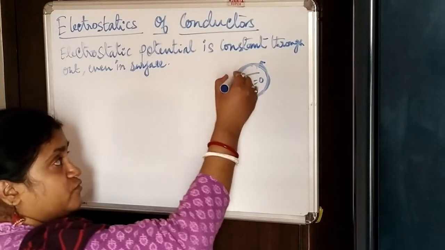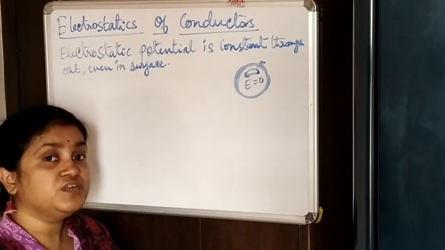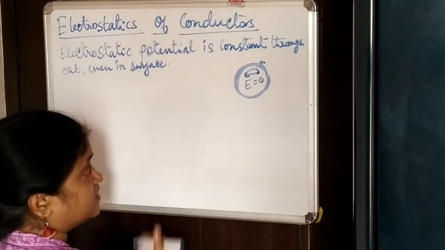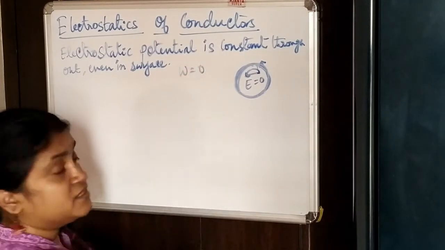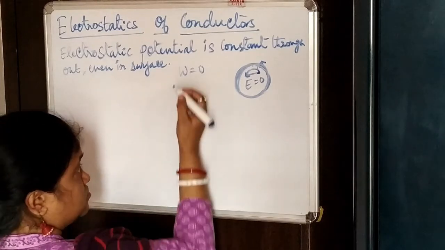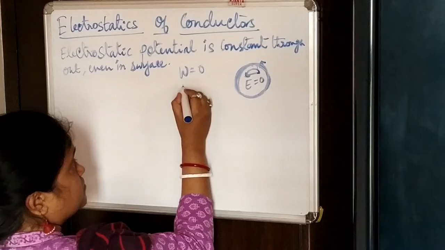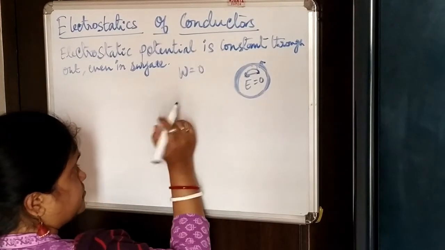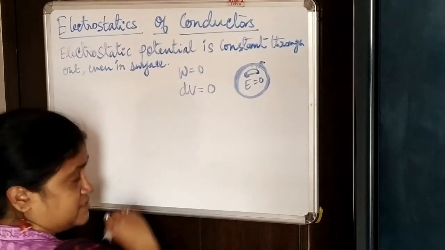So on the surface, if you move any charge from one place to another, you don't have to work against any electric field. Since there is no work done, you can say the change of potential, del V, is 0.